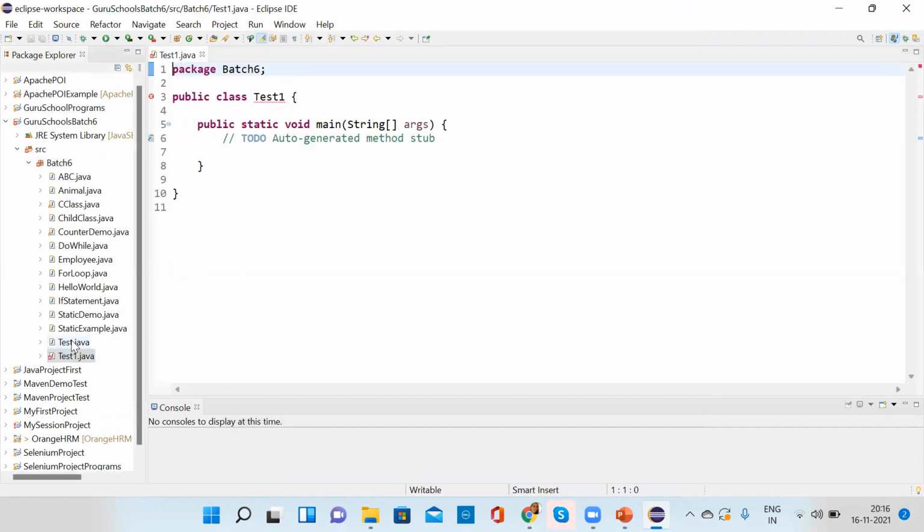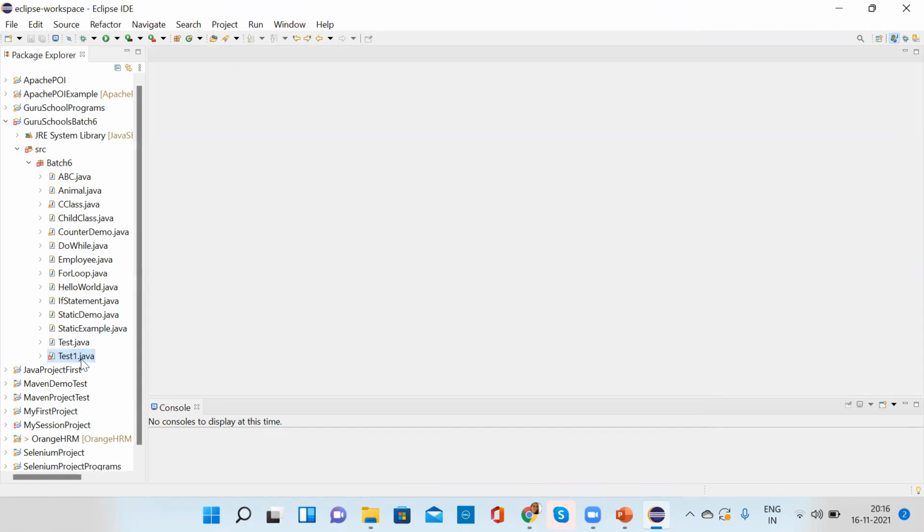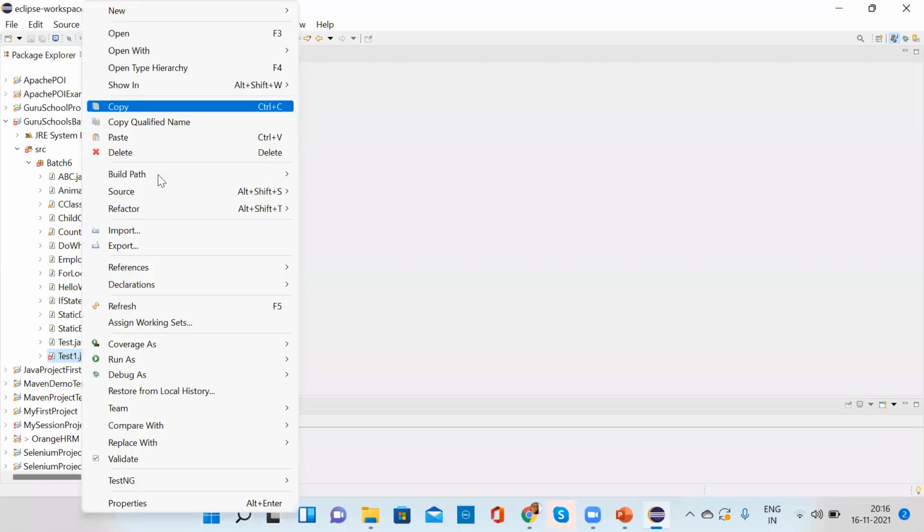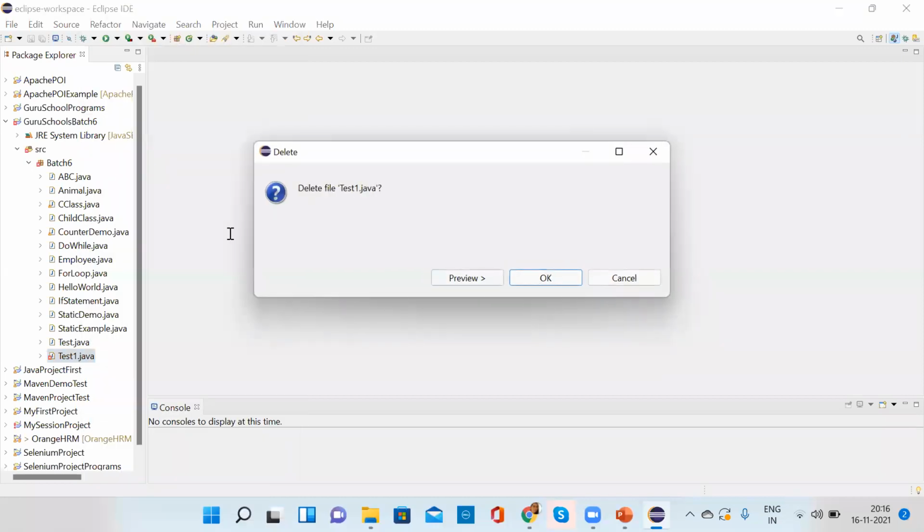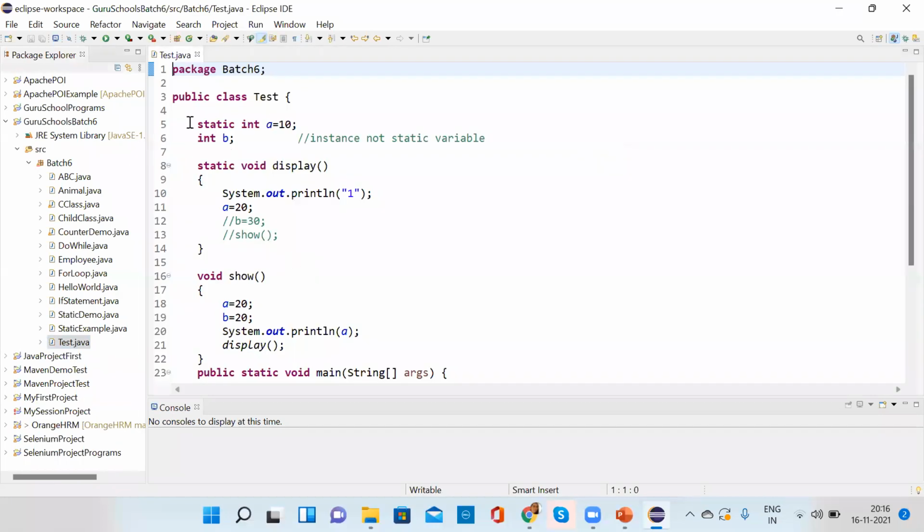So test1 is already there. Yeah? It is showing error. Already defined. Okay, I've created inside the test. I think I've created test. So if you have created some class inside any other class, then also you cannot create.